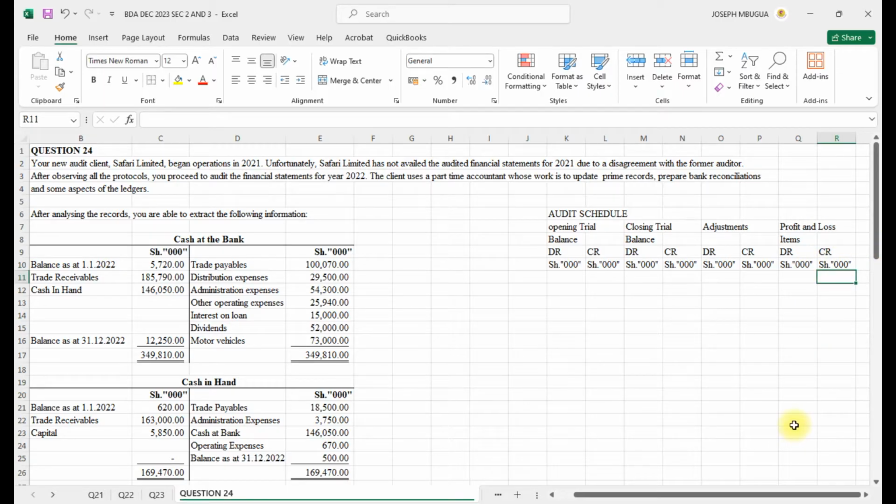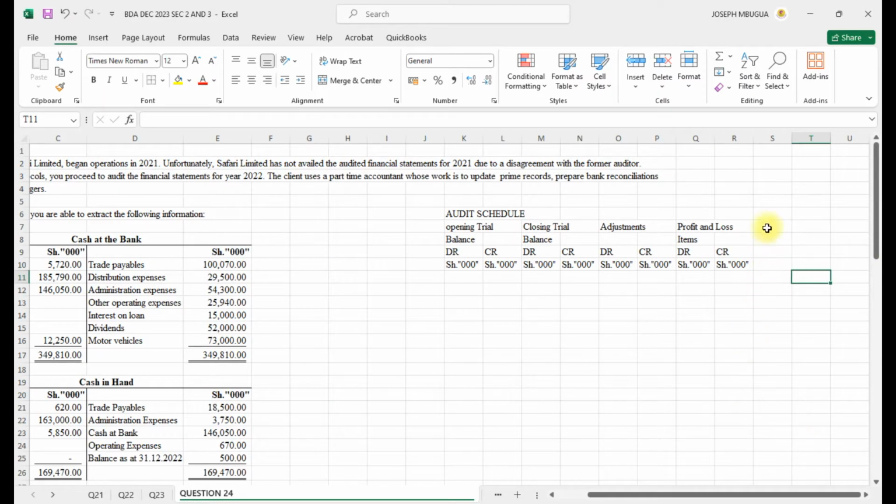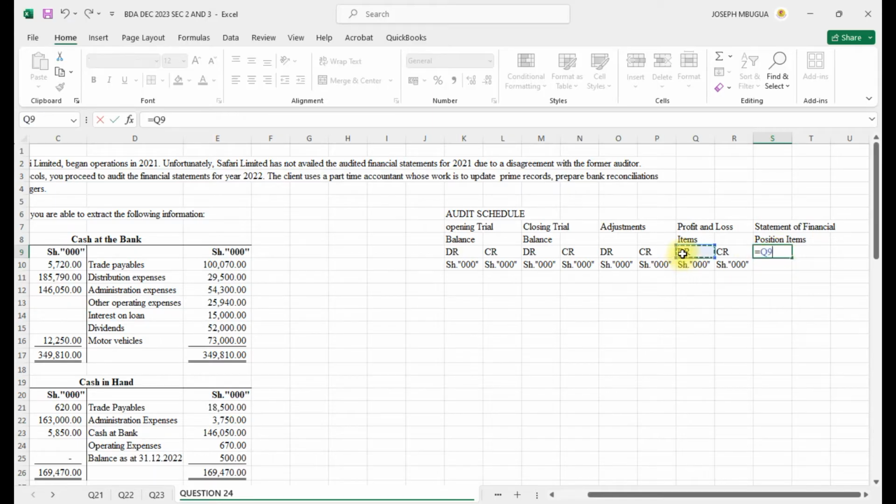And the next one is the statement of financial position items. Again, we have the debit and the credit, shillings in thousand.